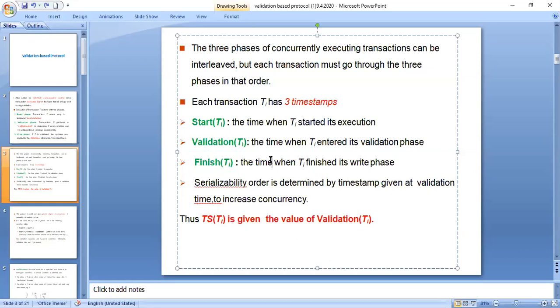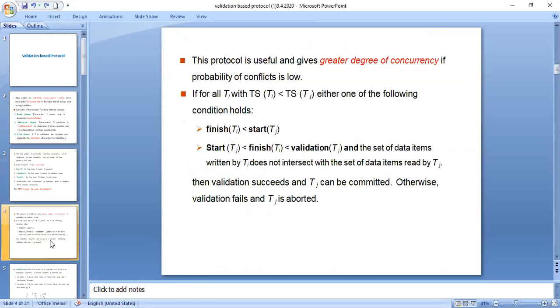That is what it means in general with respect to database transactions. If you say the timestamp of a particular transaction, it means it is the value of validation of TA, that at that point of time, validation phase is going on.